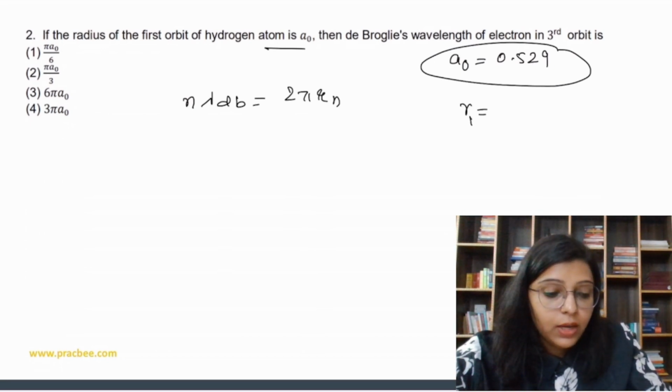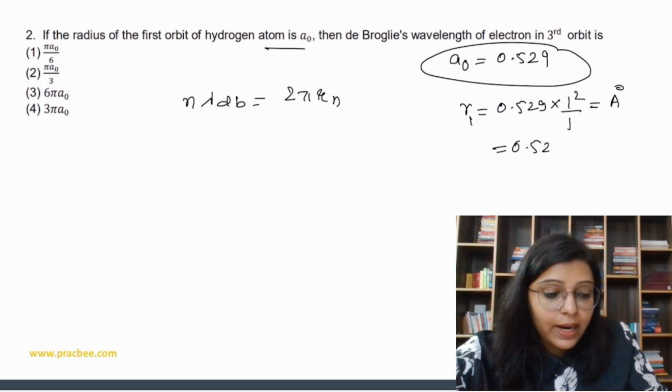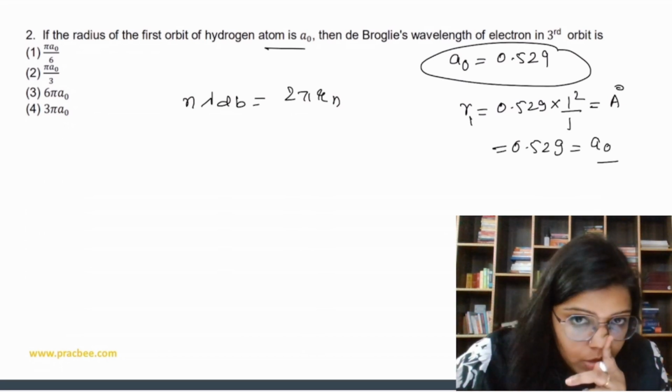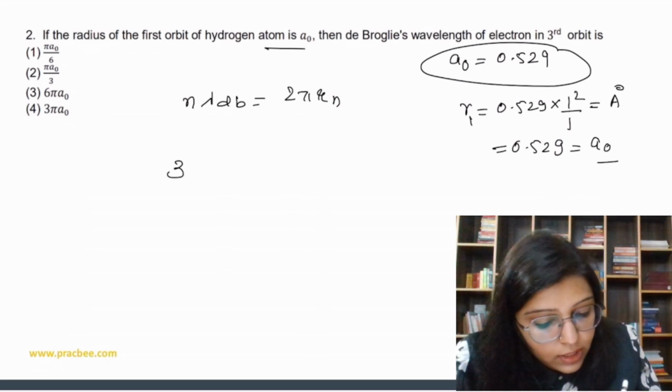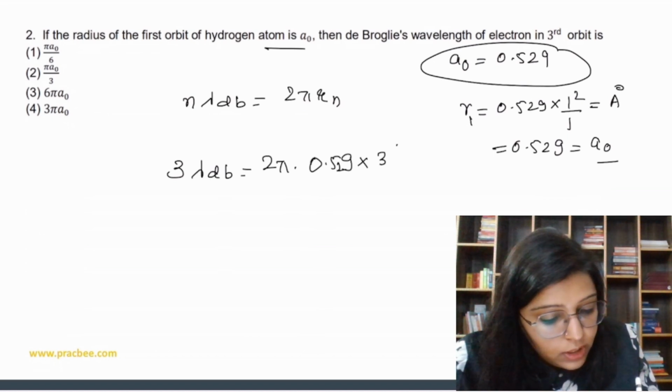Because R1 is 0.529 into 1 square upon 1, n square over Z. So 0.529, and its value is given as a naught, right? So n lambda de Broglie is 2 pi Rn. So if we have 3 lambda de Broglie, it is 2 pi into 0.529 into 3 square upon 1.